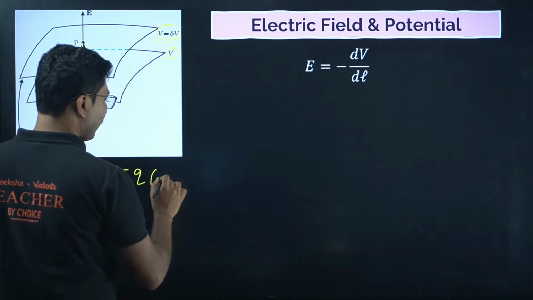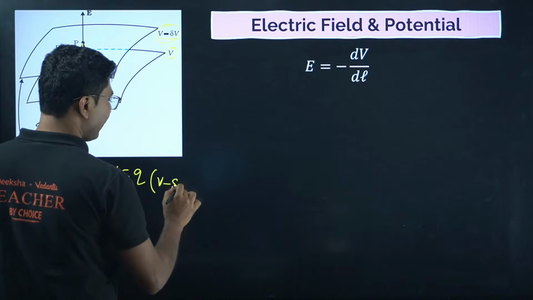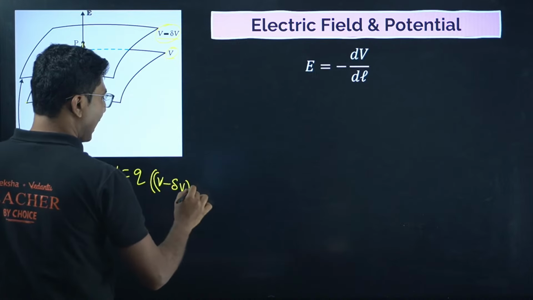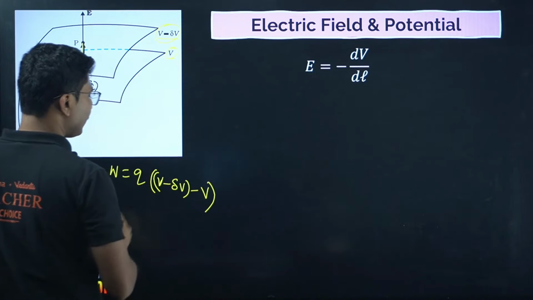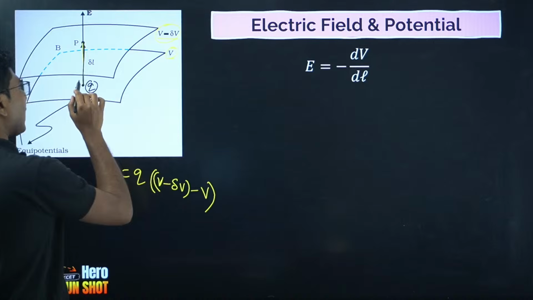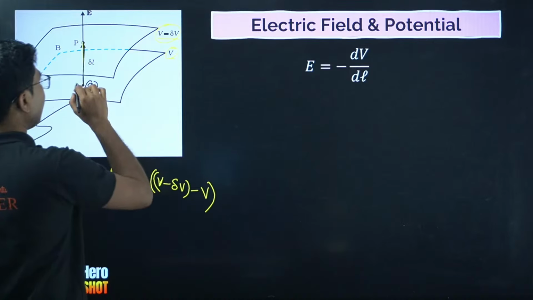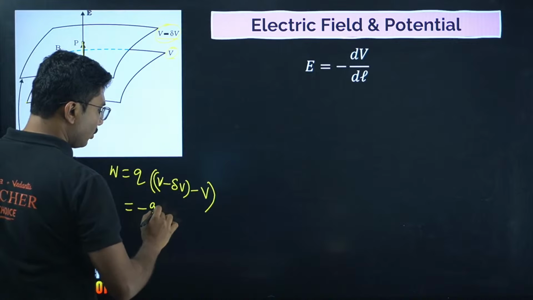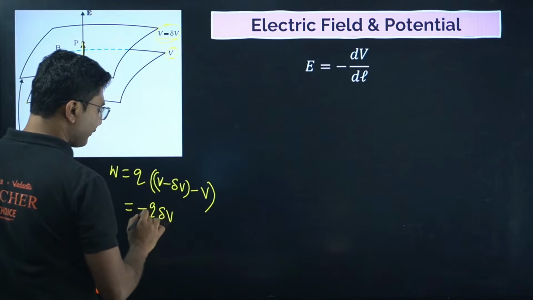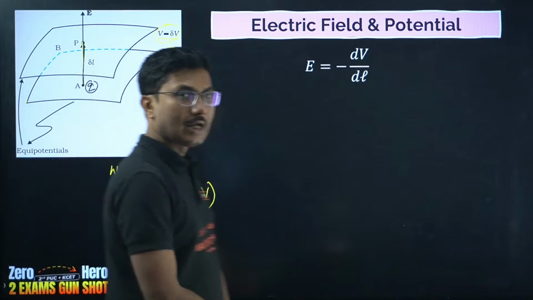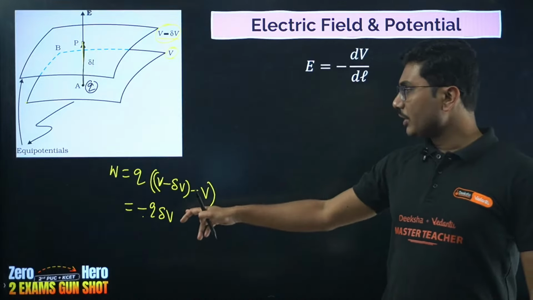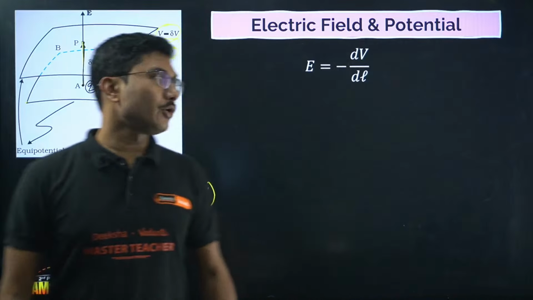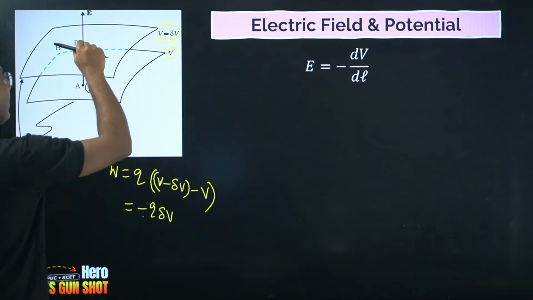Here final is V minus delta V and initial was V. So the work done is q into (V minus delta V minus V), with a negative sign. If you simplify it, you get minus q into delta V. That is the work done to move the test charge from A to B.